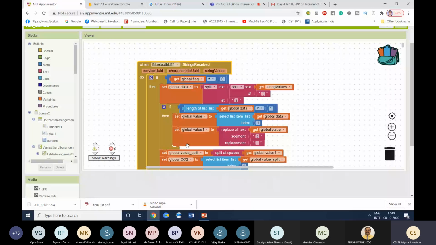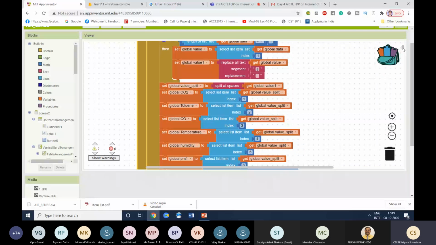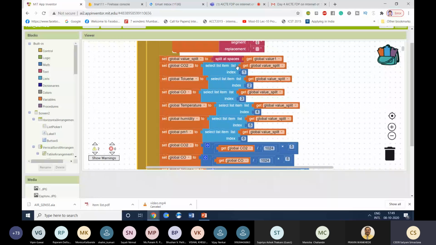After separating the data set, here you can see we have split at spaces. Whatever I have sent from my application, I am not using any kind of slash or anything. I have sent a space between two sensors' data. Then we separate it and assign each data to a different variable. This is my CO2 variable, this is toluene, this is carbon monoxide, this is temperature, this is humidity, this is PM1. This is the raw data coming from hardware in voltage format.